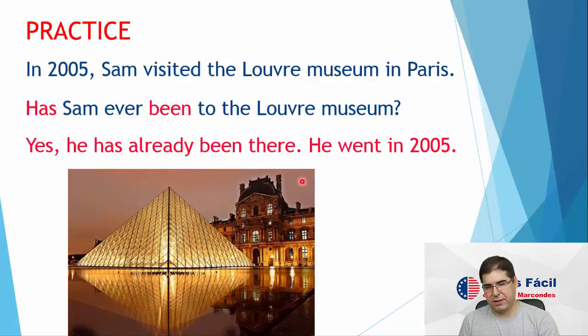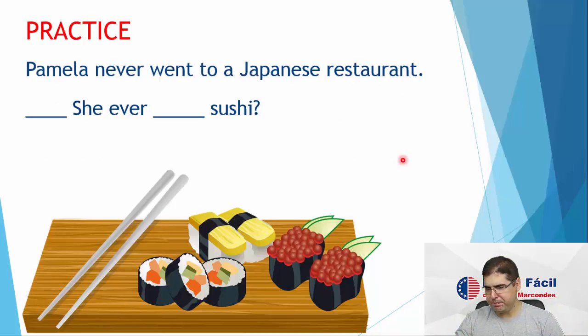Case present perfect. Now, he went in 2005. Now we use the simple past to specify when he went to the Louvre Museum, okay? When we talk about the period of all his life, we can use the present perfect. So, he has already, during all his life, he has already been to the Louvre Museum. When? He went there in 2005, okay? So this is how we work with the present perfect and the simple past, okay?